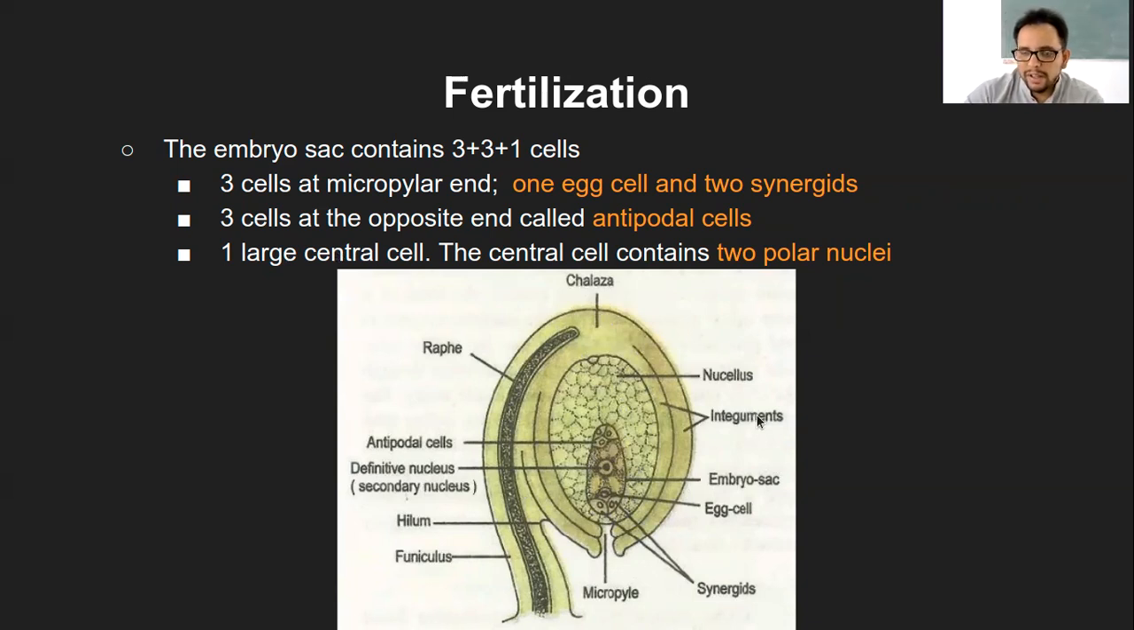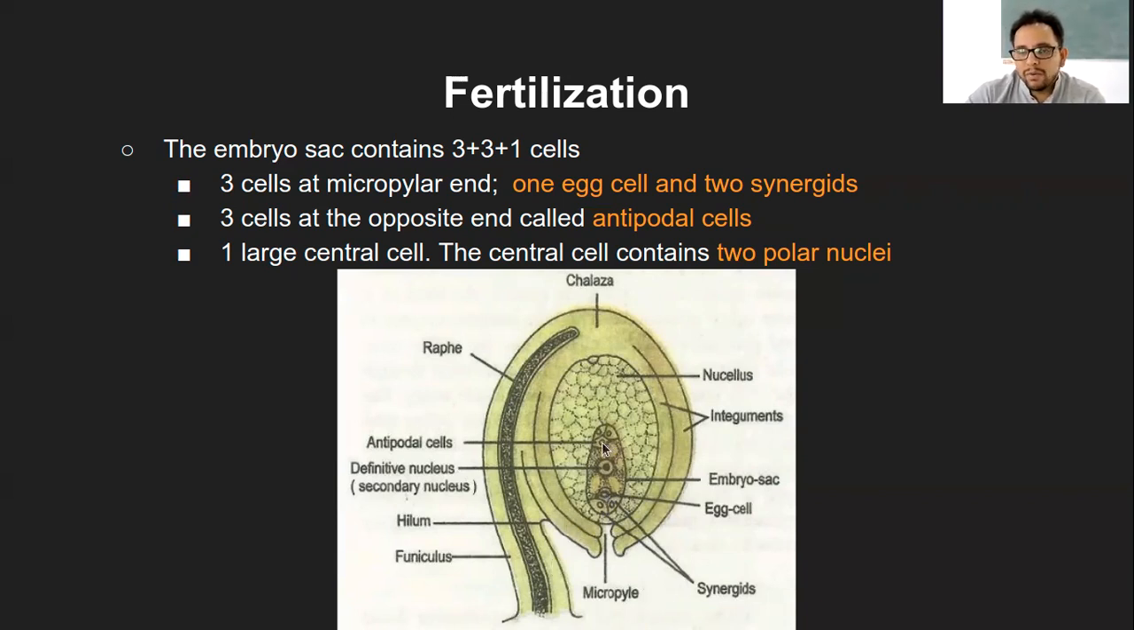Understand the difference, yeah? And this particular one is actually coming from a single cell, and then the egg cell is one of the cells within the whole of the ovule, yeah? So that way, the difference, I hope you are able to get it.